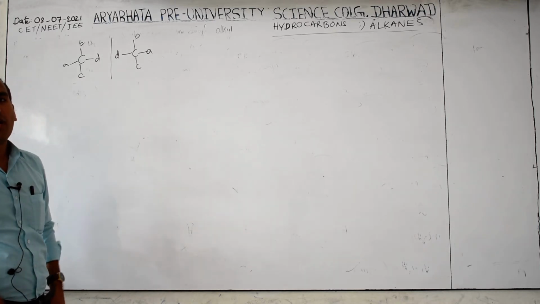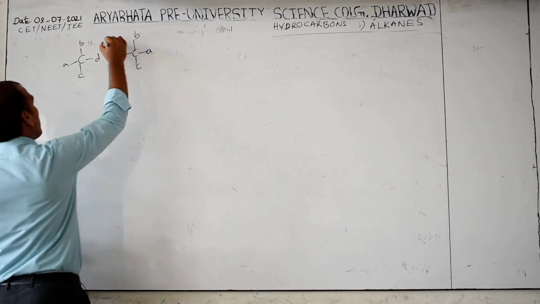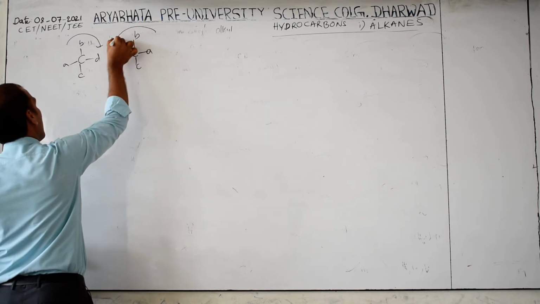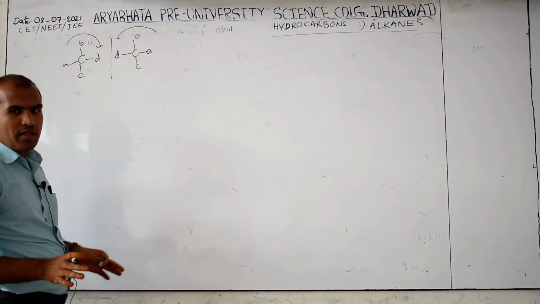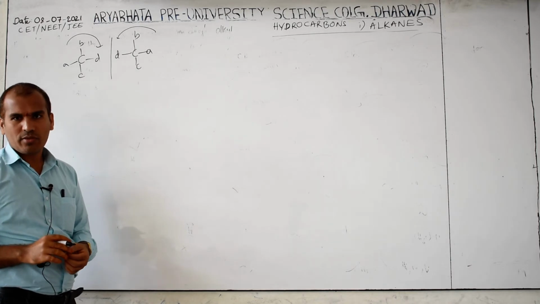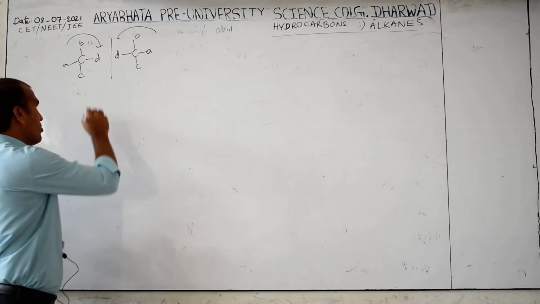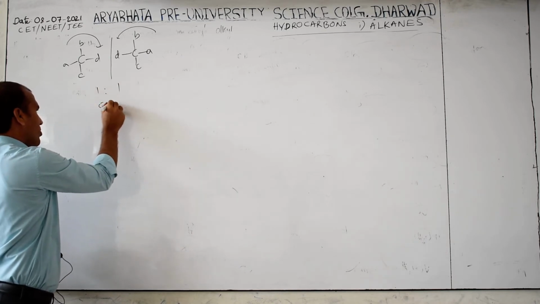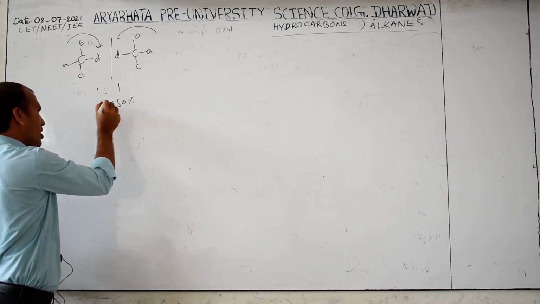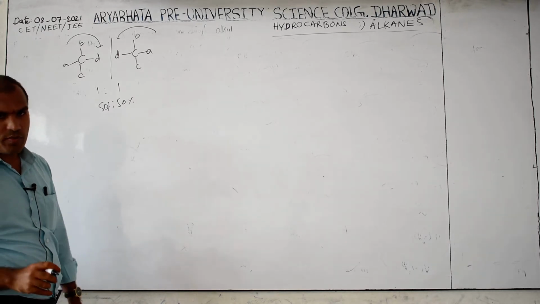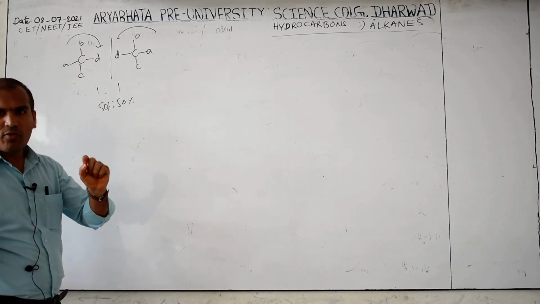Together, they are optically inactive. Because this will be rotated like this, and this will be rotated like this, with equal magnitude, so it is optically inactive. Keep in mind, a pair of enantiomers in 1:1 ratio or 50-50% are optically inactive because their rotations are of equal magnitude.